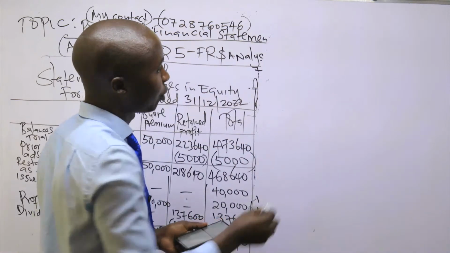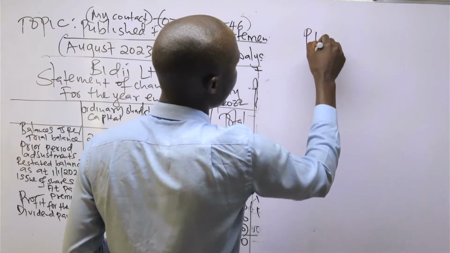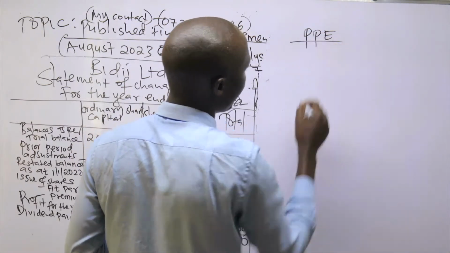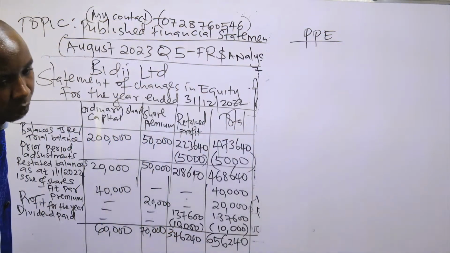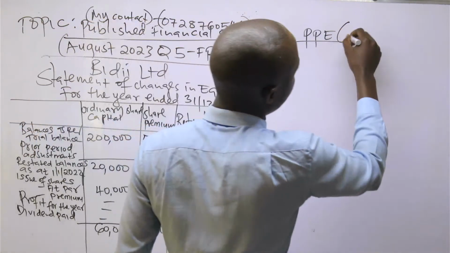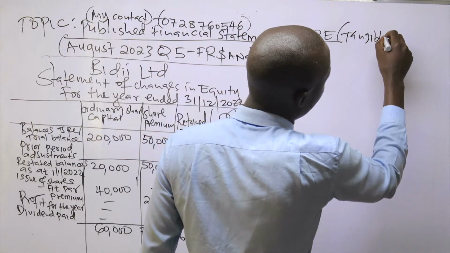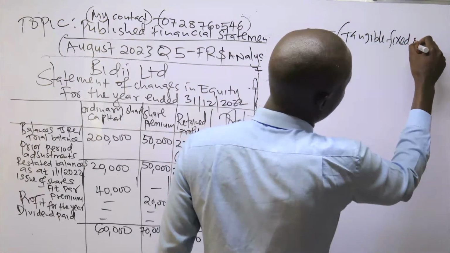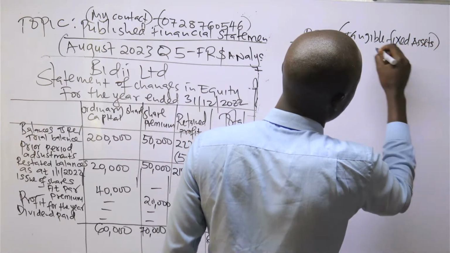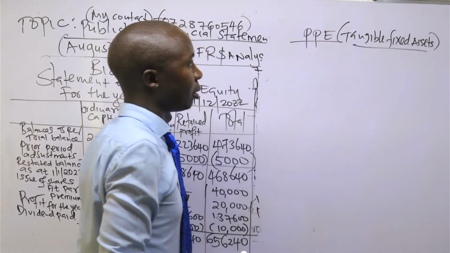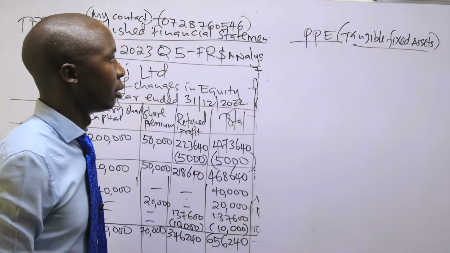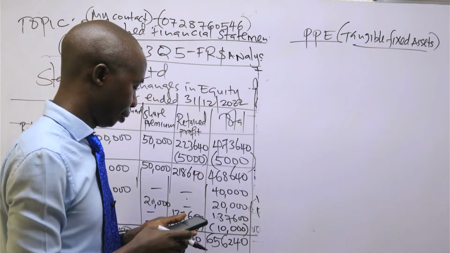Statement of financial position. So for the statement of financial position, I have to do one working for the property, plant, and equipment. Remember that the tangible fixed assets must be aggregated and presented there.